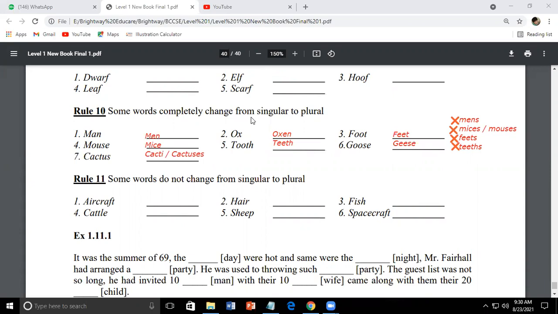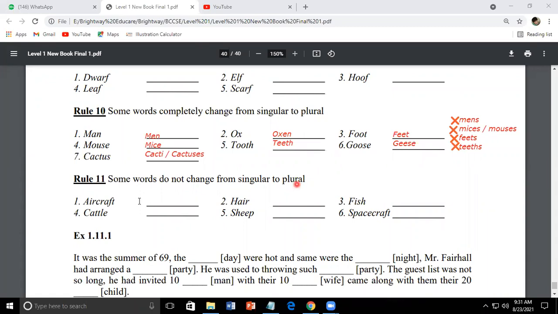I would want you to do maximum reading and come across such words which will show you the implementation of this rule, that how a word completely changes from singular to plural, as in rule number 10. Let's go to rule number 11. It says some words do not change from singular to plural. That means it remains exactly same the way it is.